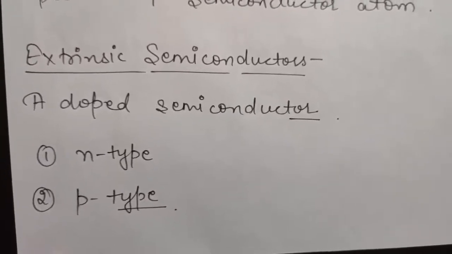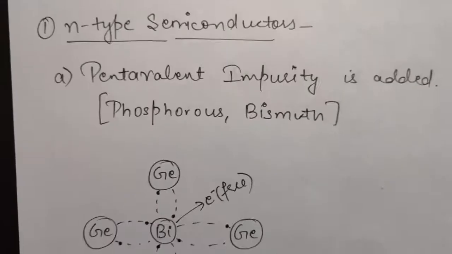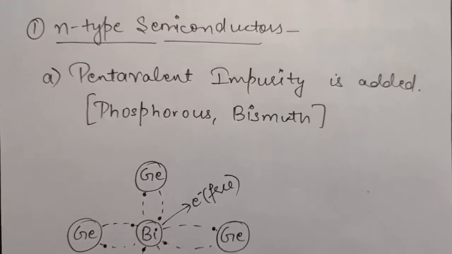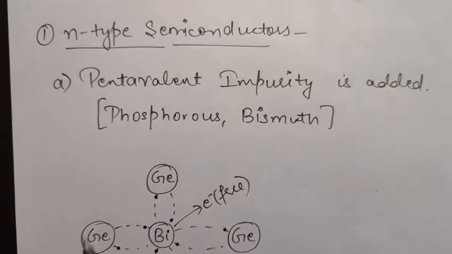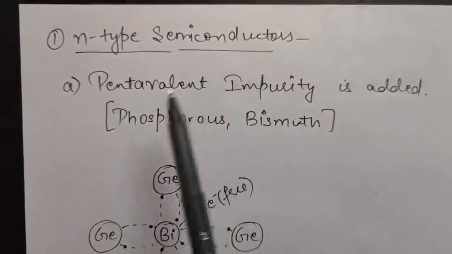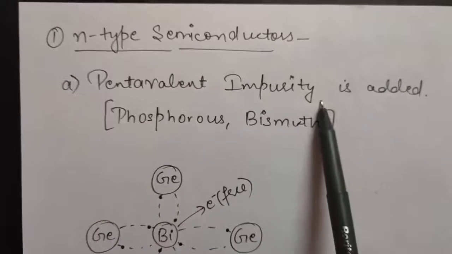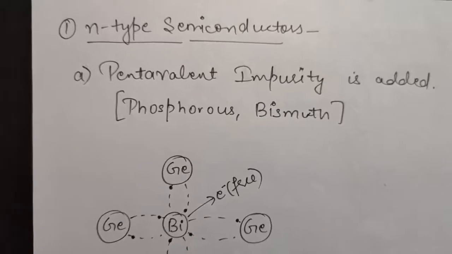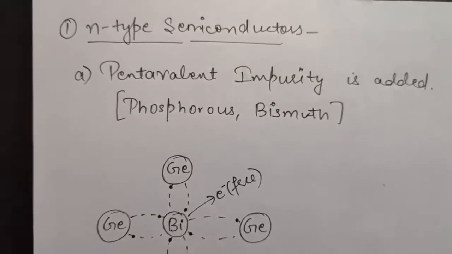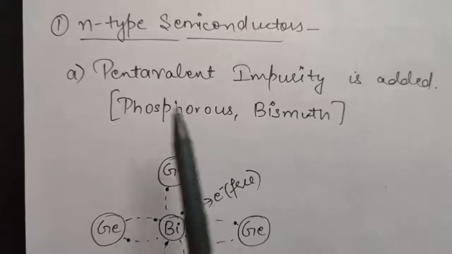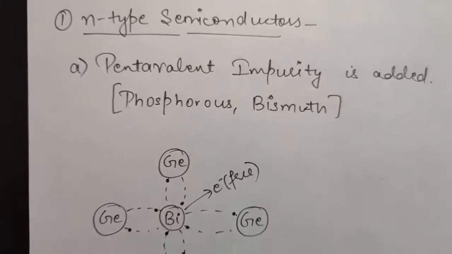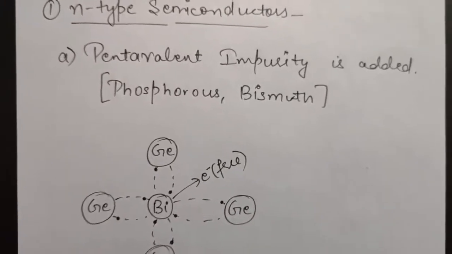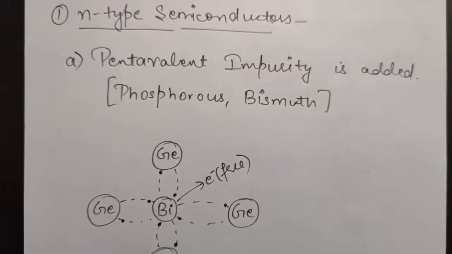So first of all, let us begin with the N-type semiconductor. We will be studying one by one 5 points about N-type semiconductors. The first point is that an N-type semiconductor contains a pentavalent impurity. And what do you mean by a pentavalent impurity? That the impurity atom has 5 valence electrons in its outermost shell. So for N-type we will be adding a pentavalent impurity. Examples can be phosphorus, bismuth, and there can be many atoms which have 5 valence electrons in their outermost orbit.